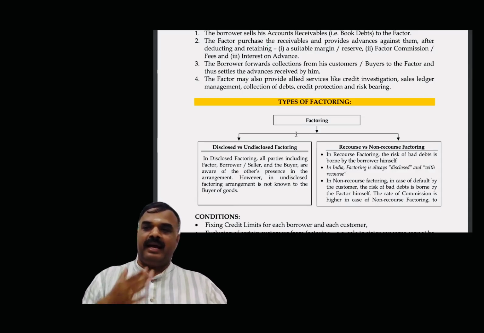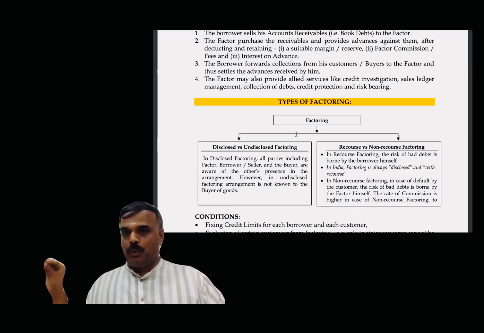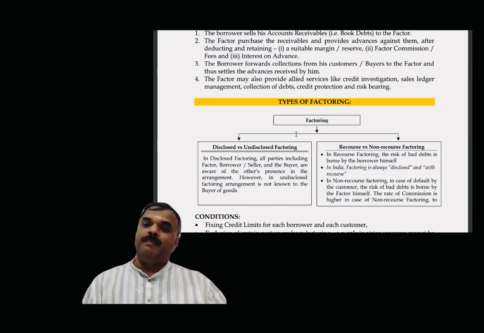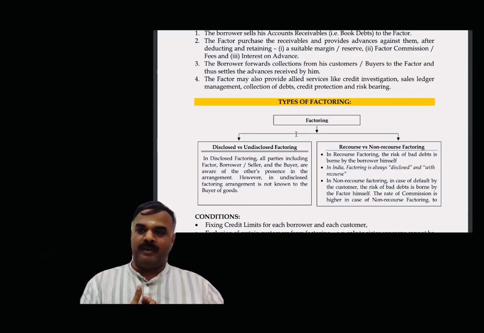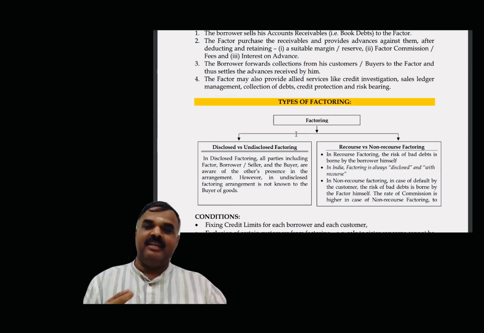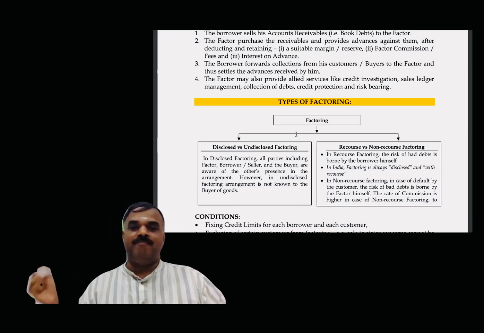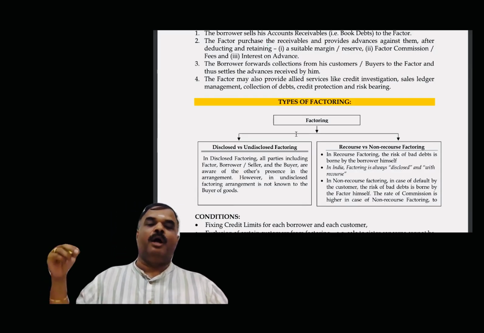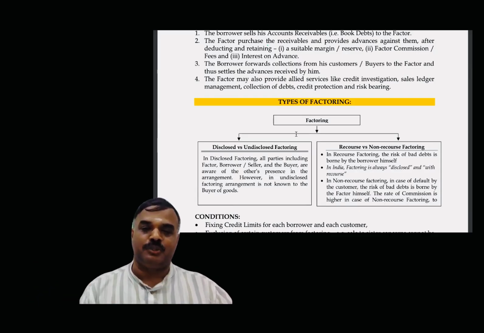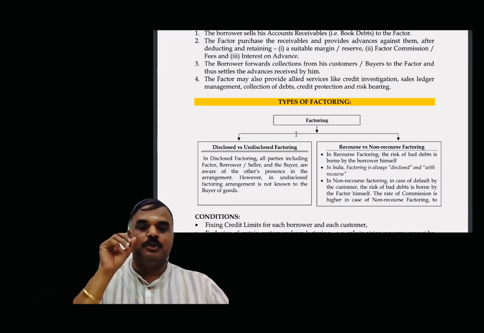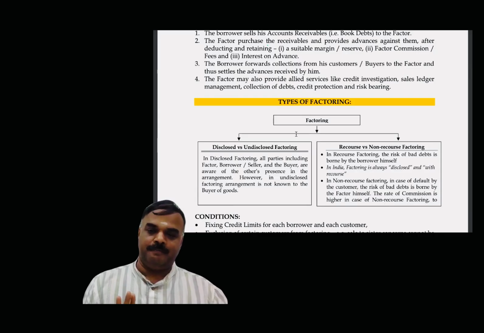Disclosed means, as a company borrower, I am going to disclose the debtor. Out of the bills receivable only, I got the money, borrowed money from the factor by way of factoring. If I disclose it to the debtor, then it is called disclosed factoring. If I am not going to disclose, then it is called undisclosed factoring. In India, only disclosed factoring is permitted.